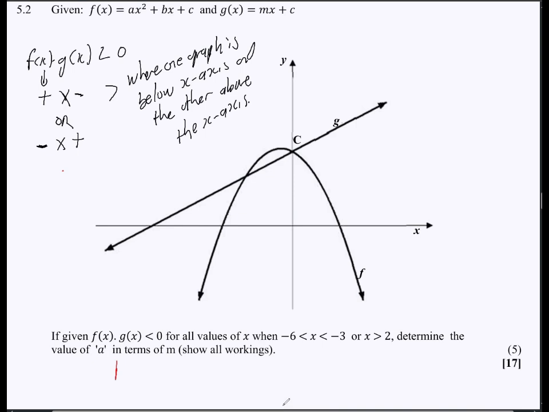Okay, so where are those points? Where are the points where we see one graph is above and the other is below? So we can see that we have points here. So note how smart we'll be solving this. So if we can check here.